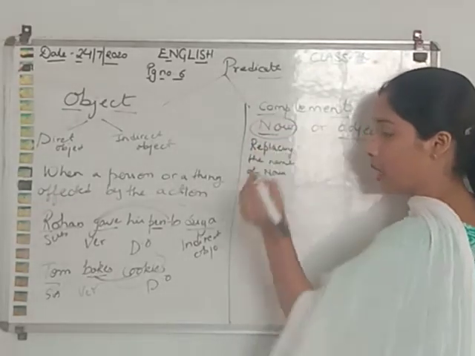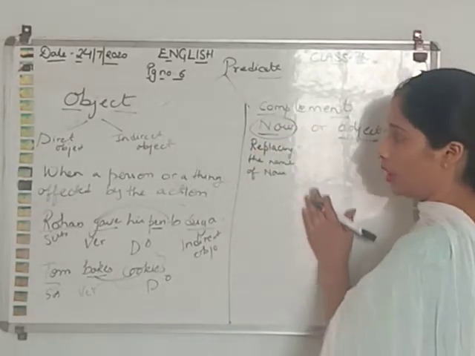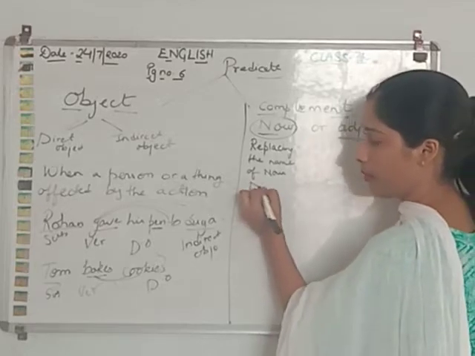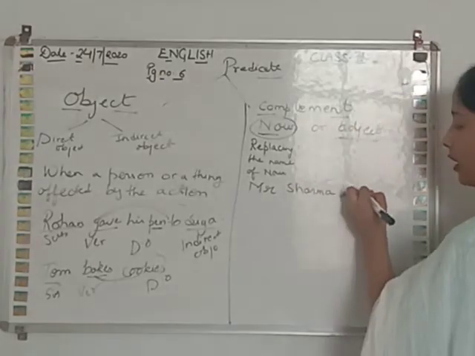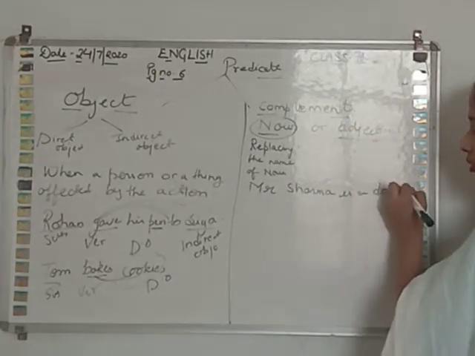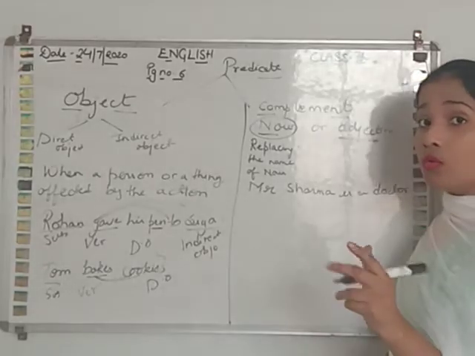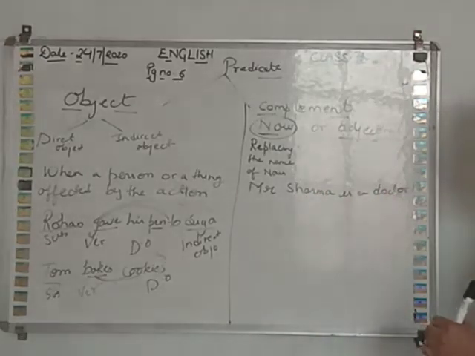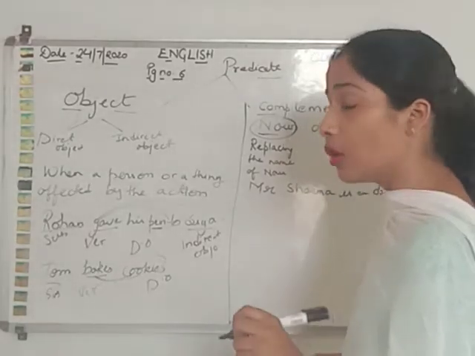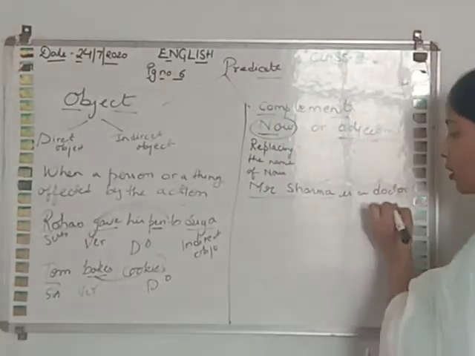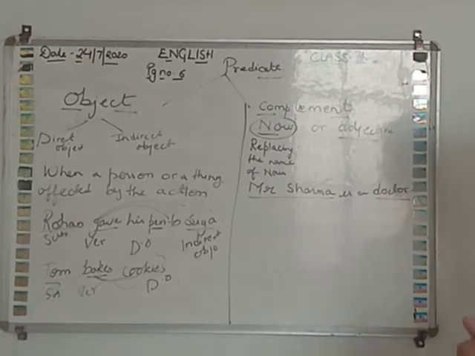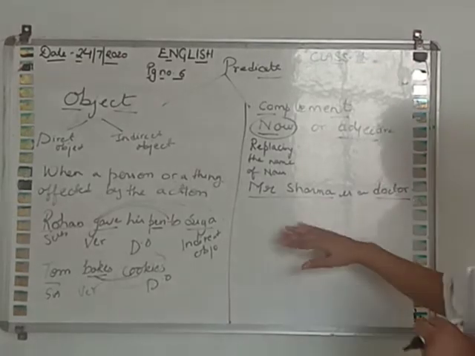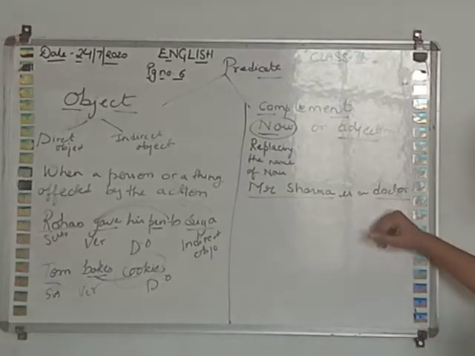How can a complement be a noun? I will tell you. Look here, everyone. For example, Mr. Sharma is a doctor. Now come back to what we have read in class first. Noun is the name of any person, place, animal or thing. So Mr. Sharma is a noun, and doctor is also a noun. Yes or no? Both are nouns.